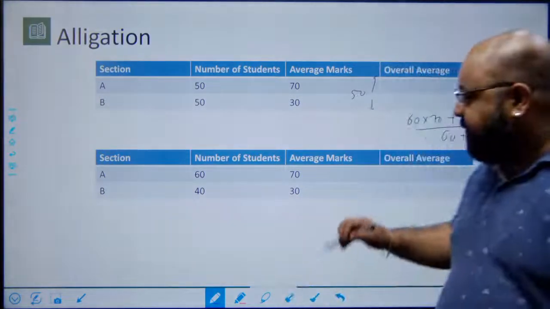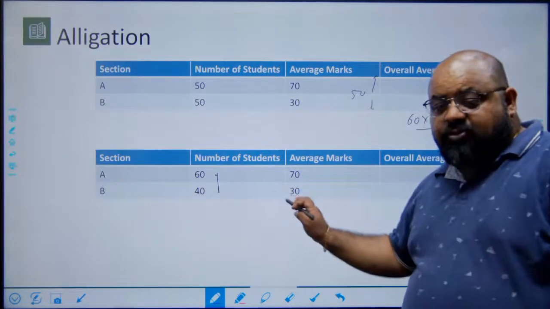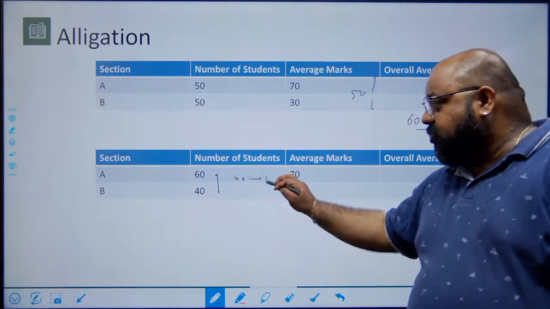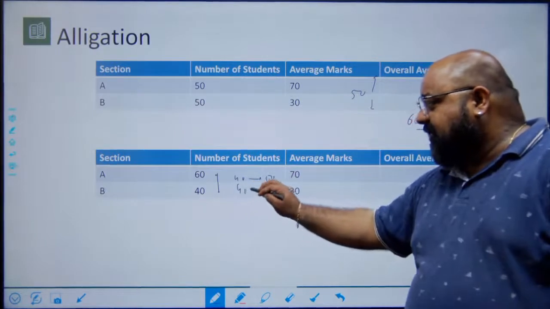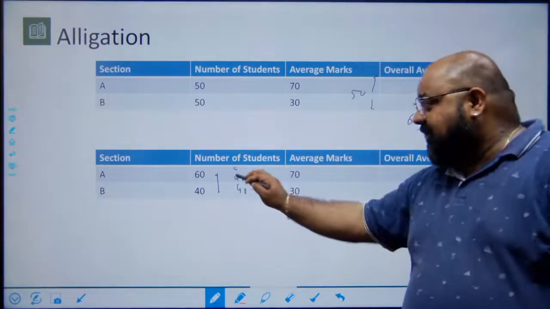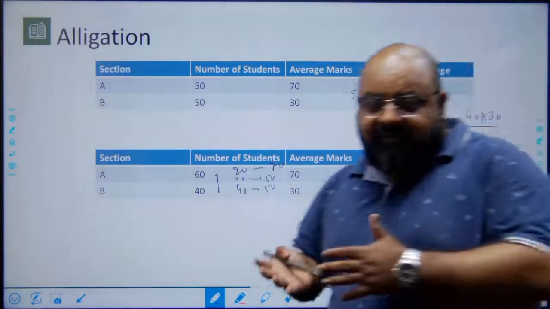What happens is, I take a student from this section, ask him to give 20 marks to a student in this section, right? So 40 students from here will come down to a score of 50. All of these 40 will increase to a score of 50, right? But I still have 20 students left who have a score of 70. And therefore my overall average will go beyond 50.